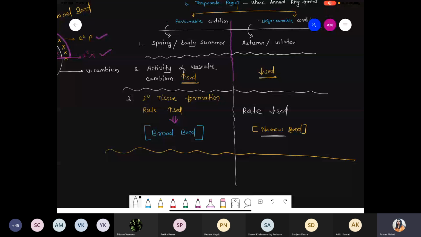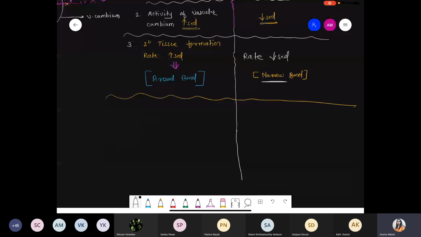Chalo. Now we are talking about the secondary xylem, which is more active. Under the favorable conditions, if cells are more active, it means they require more water. Vascular cambium is showing more activity, and if so, water conduction or water requirement is more.